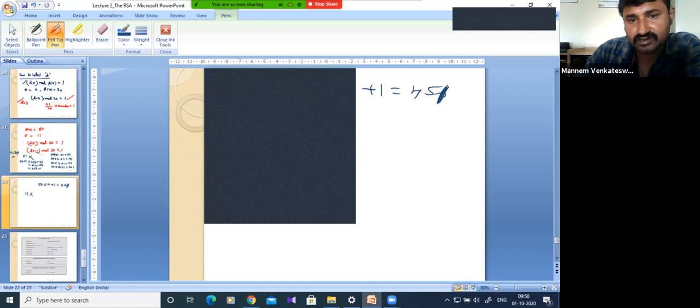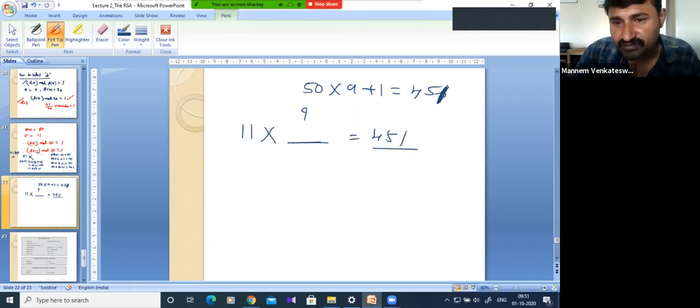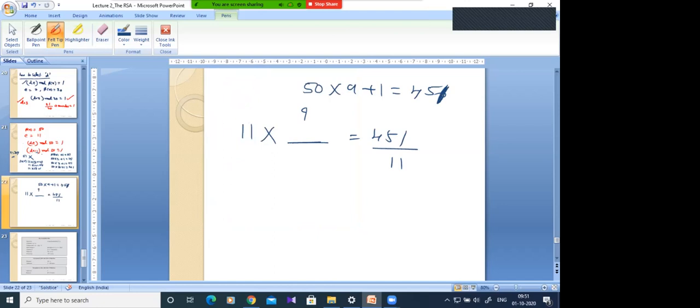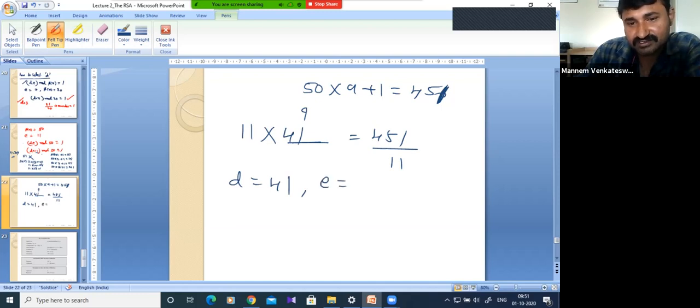11, how many times? This is what we need, which will give 451. Very simple. 451 by 11, how much does it come to? 41, sir. So 11 41s will give the correct result. 11 into 41 gives 451. So that means D must be 41 and E is 11.